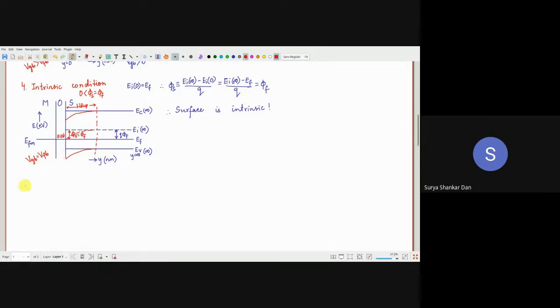What will it be? VG we are increasing a bit more. By the way, here it will be much larger than VFB. Okay. Now what we shall do is we will again apply. Who is it? Please, Prithviraj. Sir, till now we were defining with respect to the EV, right? Band bending we were discussing with respect to the EV, right? It doesn't matter. You can essentially take either EV, EI, or EC. Because remember, these EC, EI, and EV will move parallelly because of the band gaps. Okay. So I was speaking about EV just to explain.